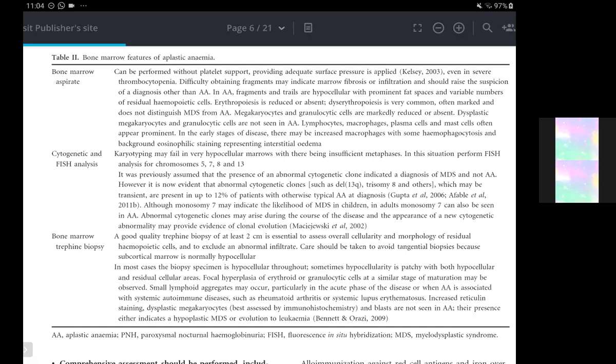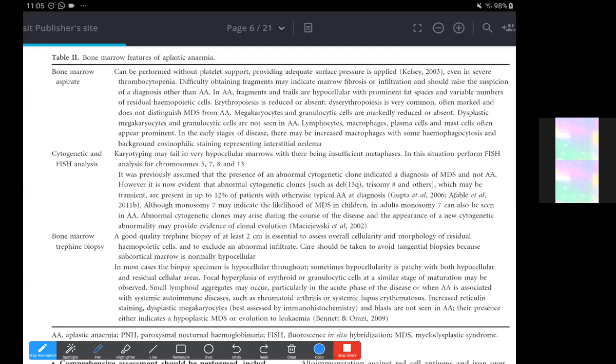So myelofibrosis, lymphomas, granulomas, and leukemias: lymphoma, leukemia, fibrosis and granulomas need to be ruled out. And then since there would be hemophagocytosis and eosinophilic staining representing interstitial edema, we even need to have a differential for gelatinous transformation. Even because of interstitial edema, we need to look out for gelatinous transformation.